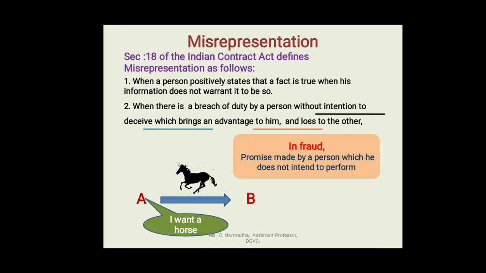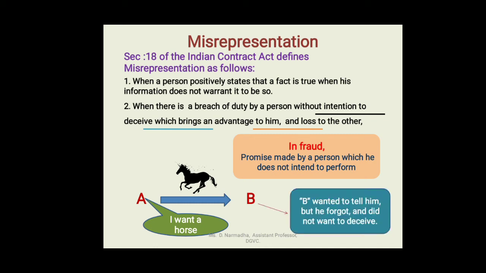Here in the example, the advantage is that B is selling the horse with internal diseases at the normal rate itself. B is selling the horse to A with some diseases at the normal rate. And also loss to the other. Who has a loss? A has a loss. So, loss to the opposite party. So, there is a breach of duty. So, this is the second act.